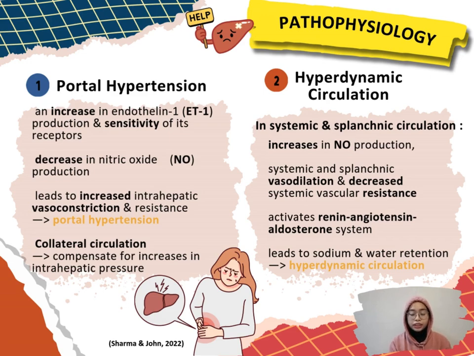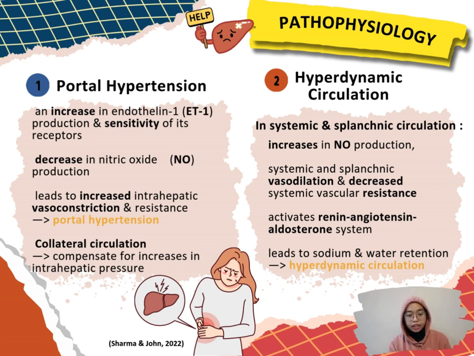So in portal hypertension, in patients with cirrhosis, there is an increase in endothelin-1 and sensitivity of its receptor, with a decrease in nitric oxide production. So this leads to increased intrahepatic vasoconstriction and resistance, which initiates the portal hypertension. So, collateral circulation is formed to compensate for the increase in intrahepatic pressure due to vascular resistance.